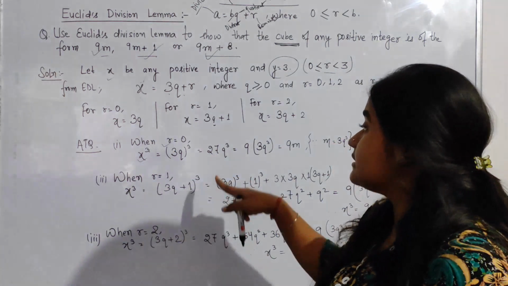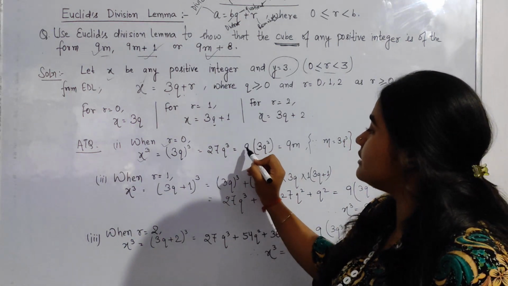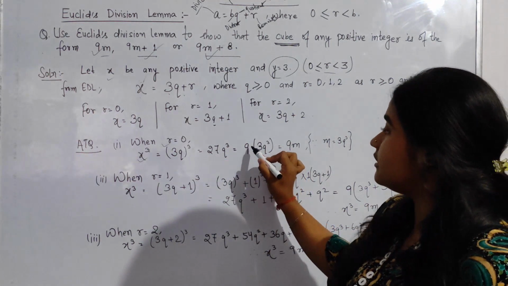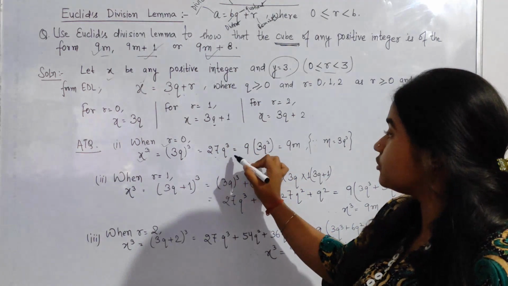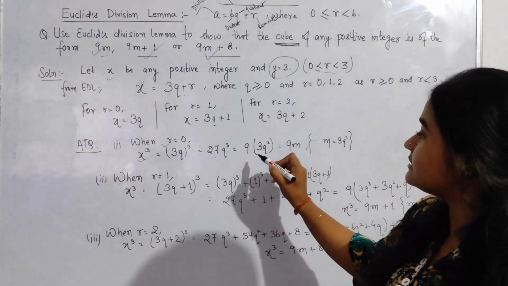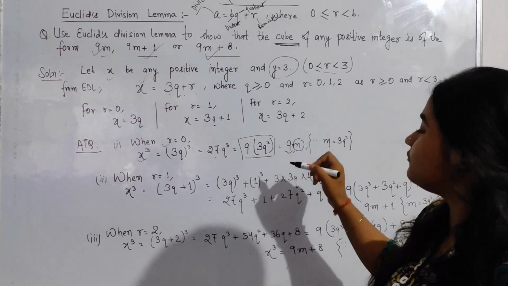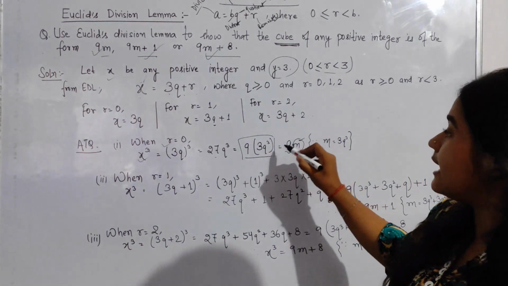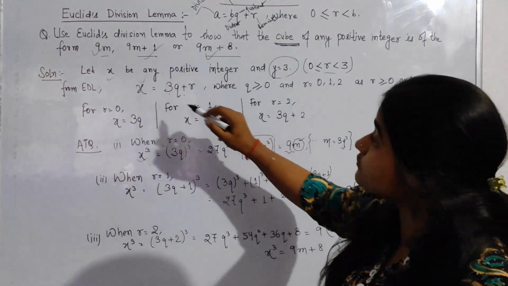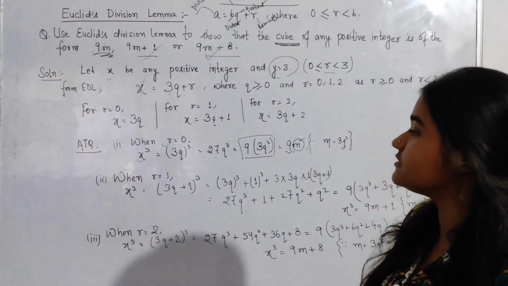So when we take the cube of x, what we get is 3q whole cube, that is 27q cube. When we take 9 common from this, we can write 9 into 3 is also 27, and q cube will be q cube. So it has come in the form of 9m, where we have just substituted the value m in place of 3q cube. So we have got the form for the first one. The first form is proved.